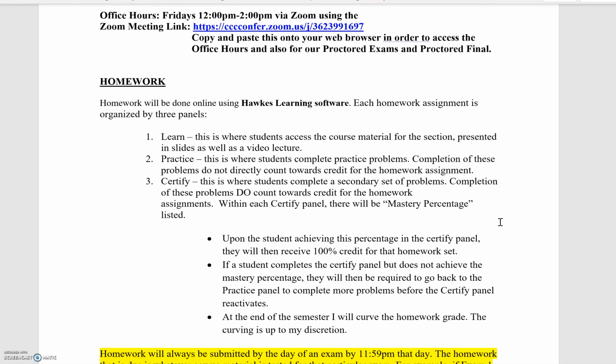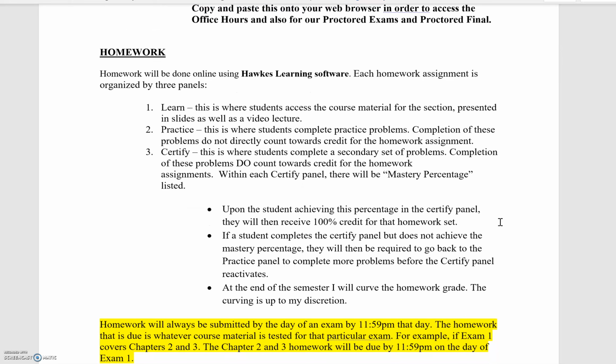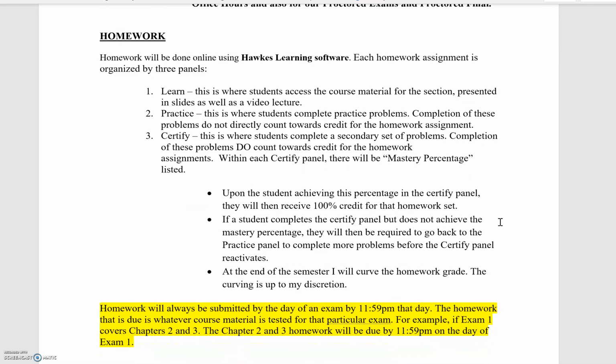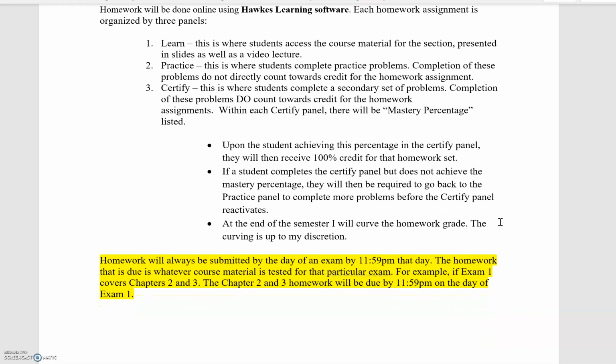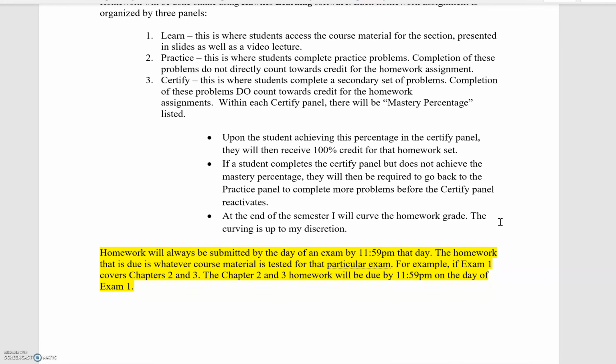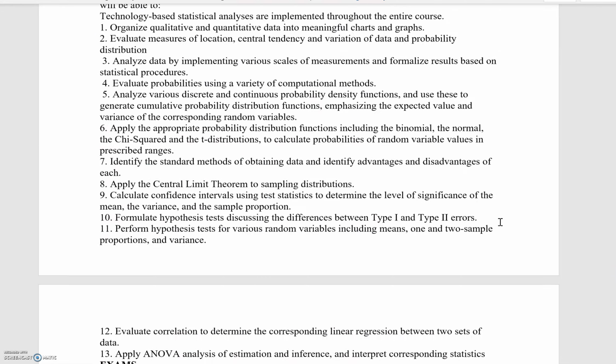The homework in this class will be done using the Hawks learning software. And when is homework due? I have this highlighted here. Homework will always be submitted by the day of an exam by 11:59 p.m. that day. So I'm going to scroll on down to the tentative schedule really quickly.